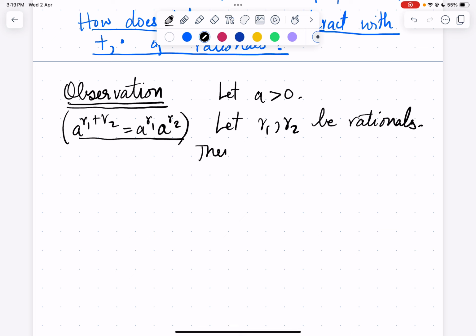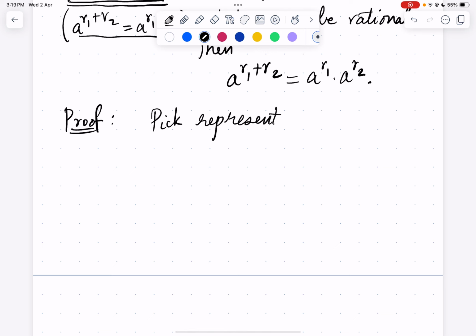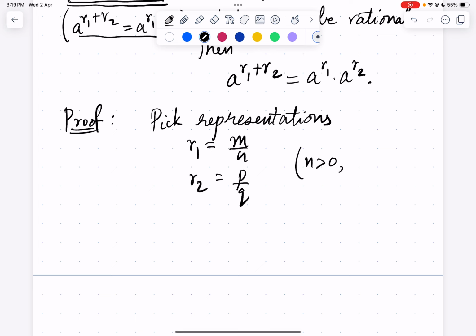Then a power r1 plus r2 is actually a power r1 times a power r2, right? So we'll prove this. For proving this, we first pick representations. We pick r1 equals m by n and a representation of r2 as p by q, where n is positive and q is positive.